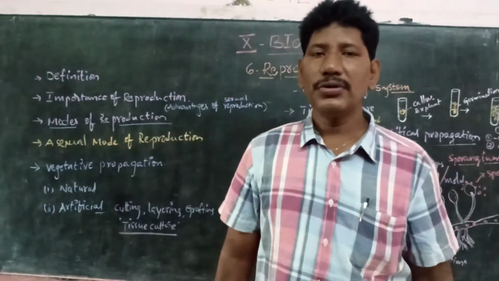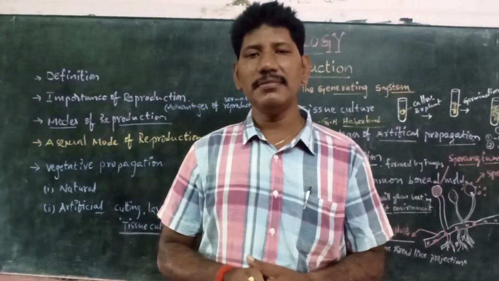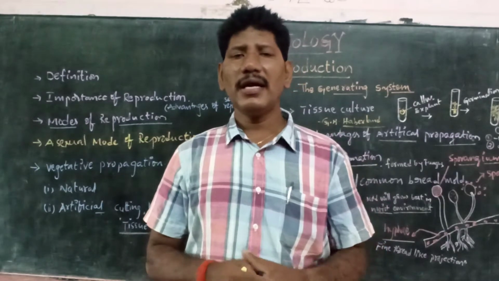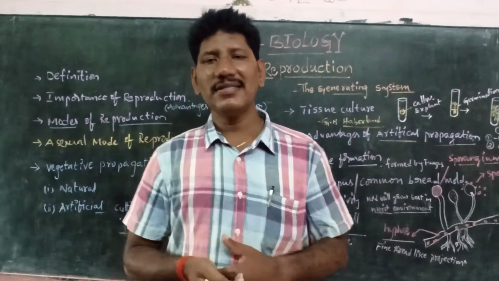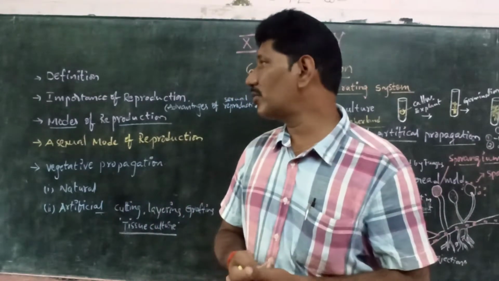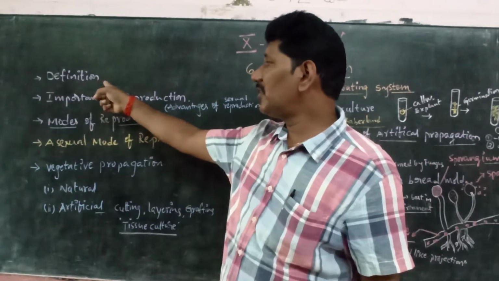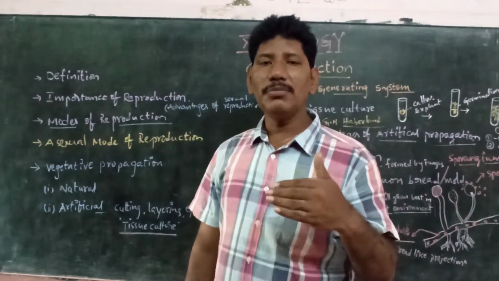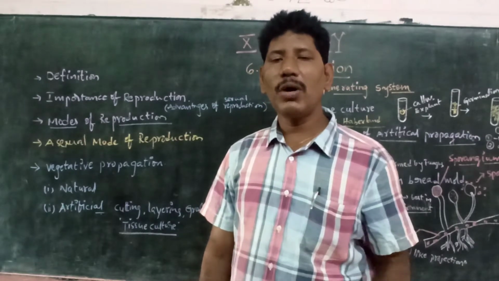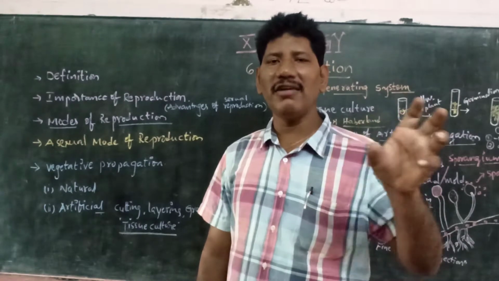Let us come to the sixth chapter, Reproduction, the generating system. Regarding reproduction, in the previous classes we have already learned about the topics covered previously. The definition of reproduction: what is meant by reproduction, or how to define reproduction as a life process?